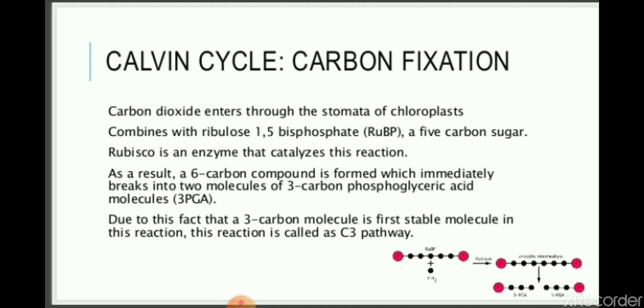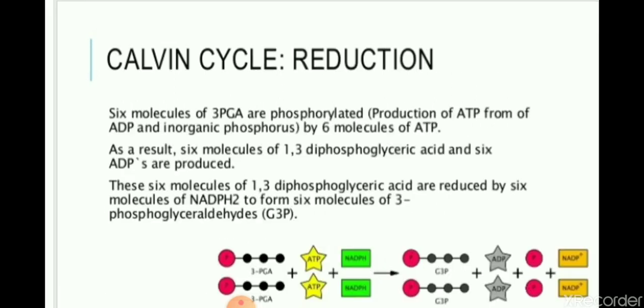As a result, a 6 carbon compound is formed which immediately breaks into two molecules of 3 carbon phosphoglyceric acid. This 3 carbon molecule is the first stable molecule in this reaction, so it is called the C3 pathway.